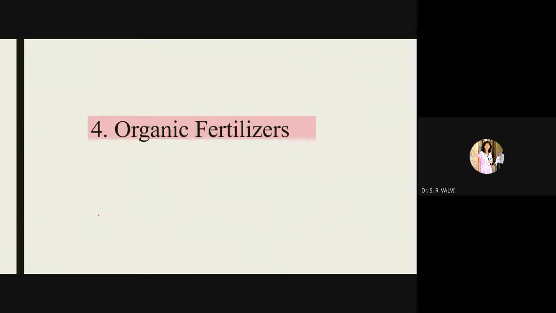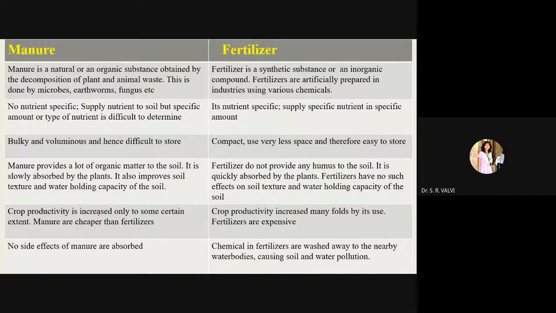Then the last one, organic fertilizers. Here I have mentioned the difference between manure and fertilizer, right? Fertilizer is chemical fertilizer, and manure is organic manure. Manure is nothing but what? It is a natural or organic substance obtained by the decomposition of plant and animal waste. This is done by microbes, earthworms and fungi. So manure is formed by the decomposition of plant and animal waste, and this job is done by the various microbes, earthworms and fungi, right?